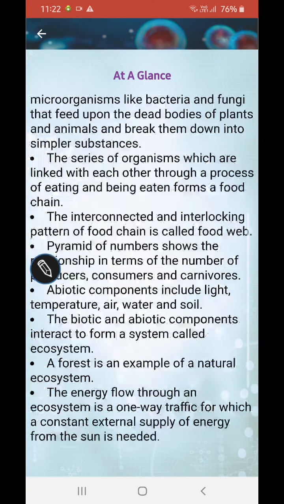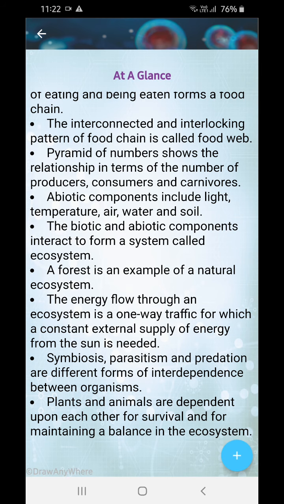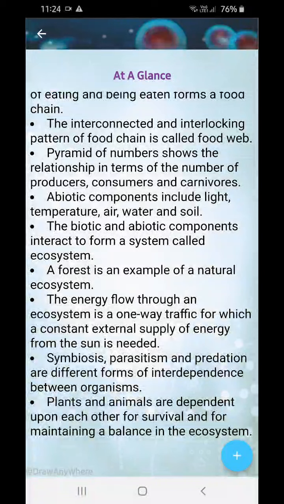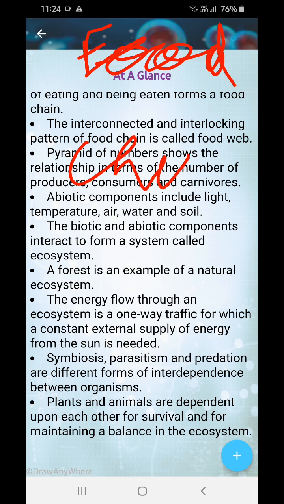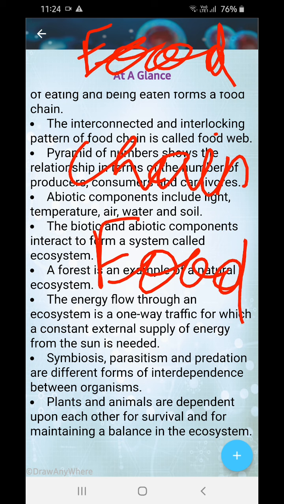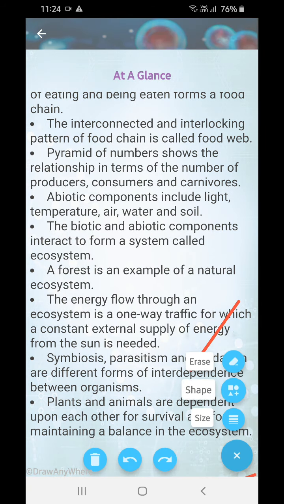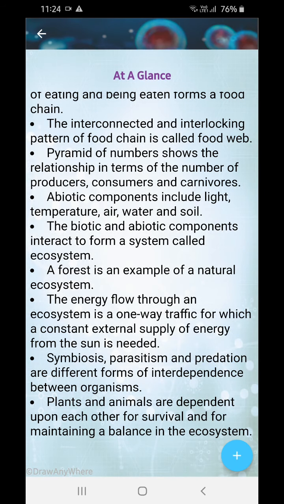So next, now you have learnt about the food chain already. We have learnt about the food chain, right? Now we will learn about the food web, another basic component. Now what do you think happens in nature usually? Food chain or food web? The answer is food web. How? That I will tell you in this video only.